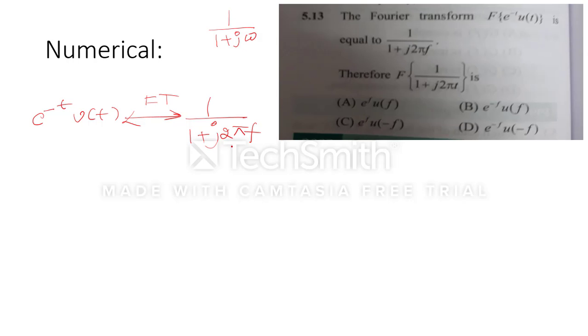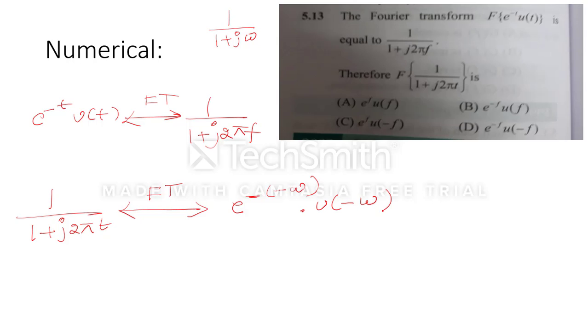So according to the duality property, if in this function f is replaced by t, it will become 1 upon 1 plus j 2 pi t. Then we should remember that when we take the Fourier transform, 2 pi will not come. Directly e to the power minus f, with u(minus f) instead of t minus omega.